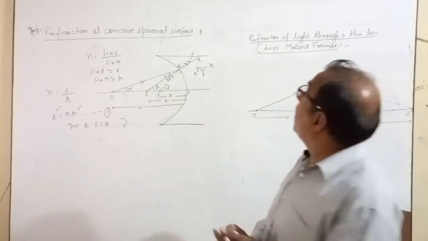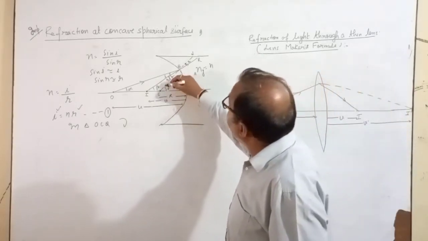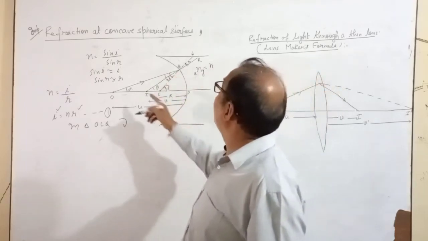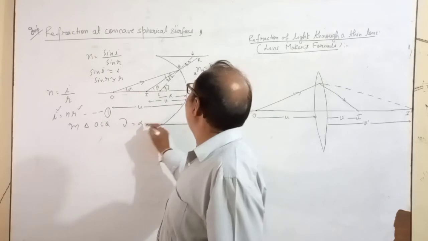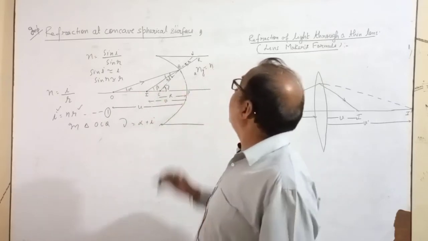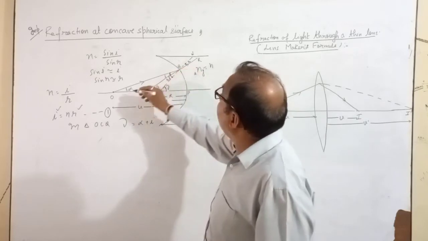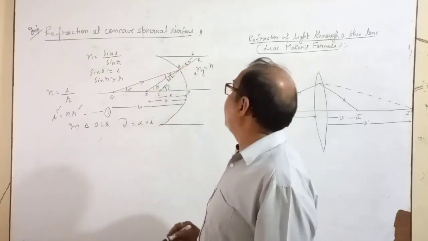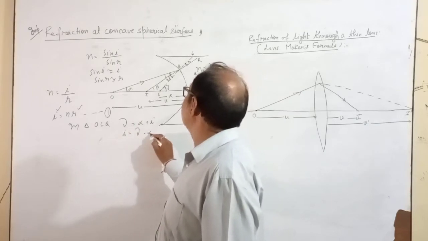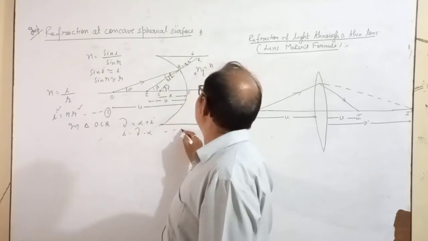So here gamma is the exterior angle for this triangle. So it must be equal to alpha plus I, where alpha and I are the interior angles. So I equals gamma minus alpha. This is your second relation.